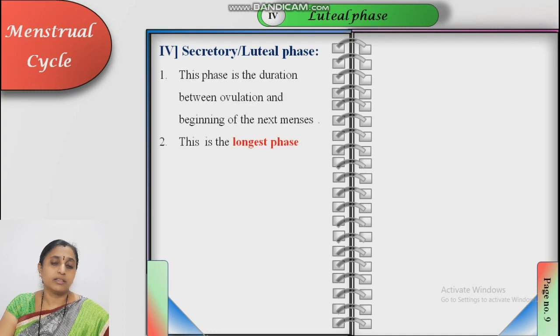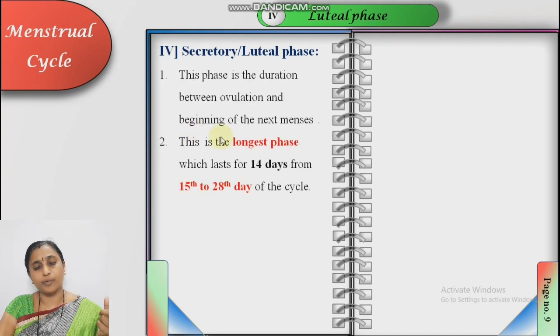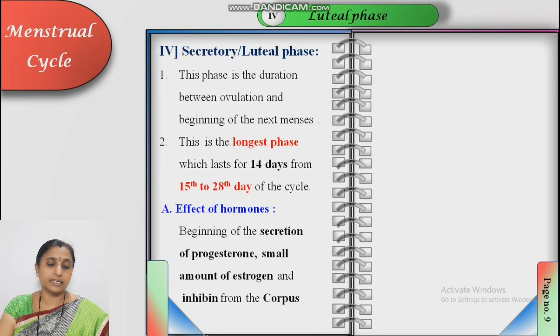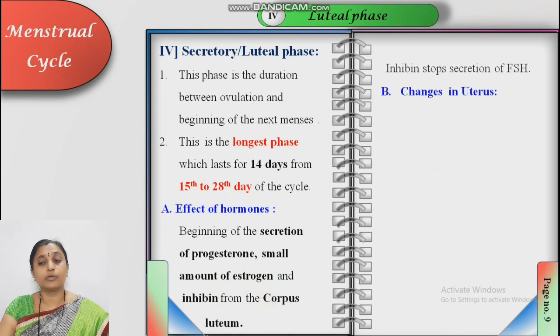Secretory or luteal phase. This phase is the duration between the ovulation, that is release of the ovum, and the beginning of the next menses, the bleeding phase. This is the longest phase, which lasts for 14 days, from day 15 to 28 of the cycle. Effect of hormones: the progesterone level increases, with a small amount of estrogen, and one more hormone, inhibin, is secreted from the corpus luteum. This inhibin stops the secretion of FSH. There is no need of this FSH for follicular development. So to stop the secretion of FSH, inhibin is secreted from the corpus luteum.